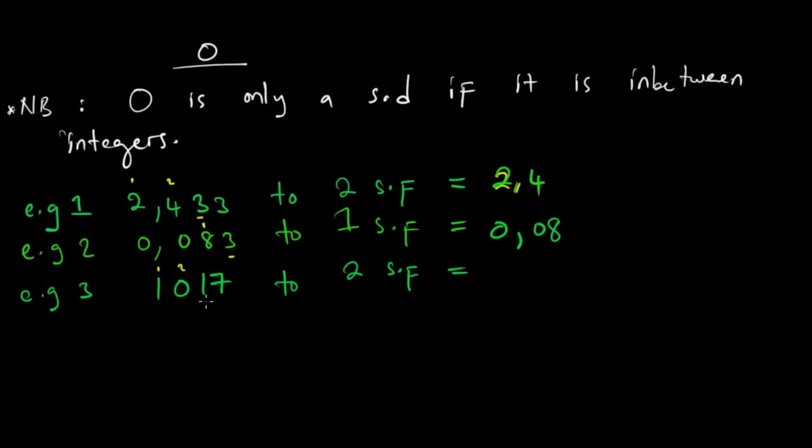So even if it had been 1000, the zeros after the 1 are counted as significant digits because they exist after a counting number, an integer, a significant digit. So here, because we counted 1, 0 and the next digit 1 has no rounding off effect, our answer here will be 1000. And the reason why our answer is 1000 not 10 is that the other zeros are added to keep the value of the number.